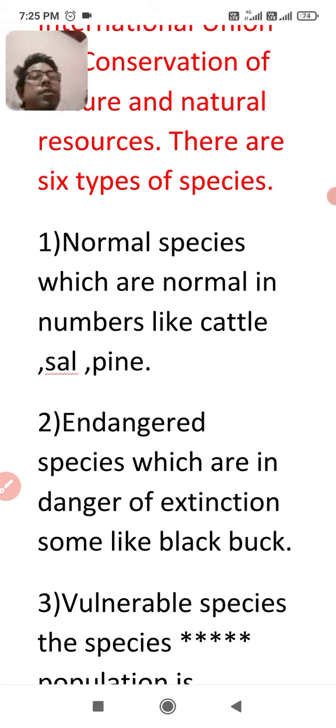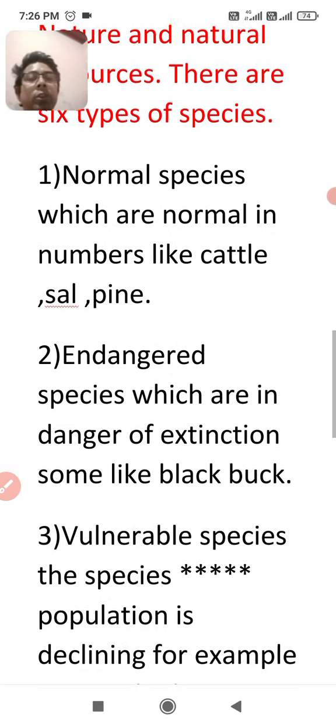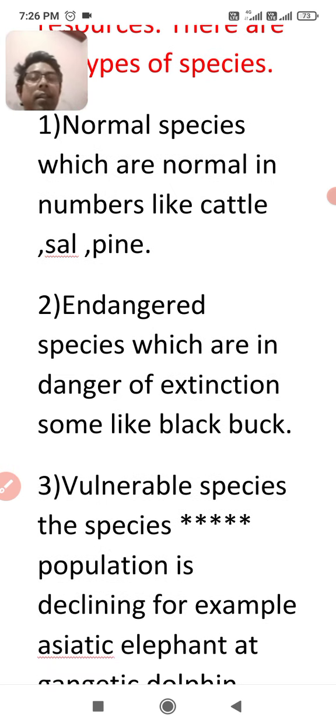They are in danger, but if the conditions are reversed, they will be saved from extinction. Some, like the blackbuck, you can consider as endangered species. I think you got the second point also. Endangered species are those which are in danger of extinction.